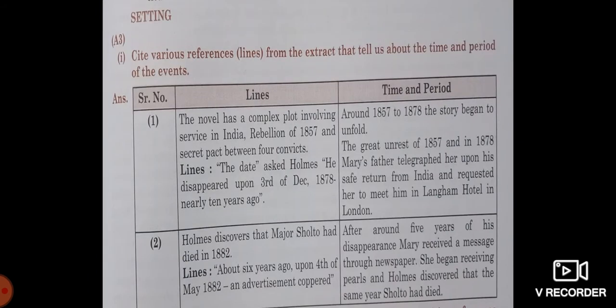Now the third part is setting. A3: Cite various reference lines from the extract that tell us about the time and period of the events. So the lines have been given, and the time and period have been given. I hope the slide is visible to you people. I'm not going to read this. Just take a screenshot and write it down in your English notebook.